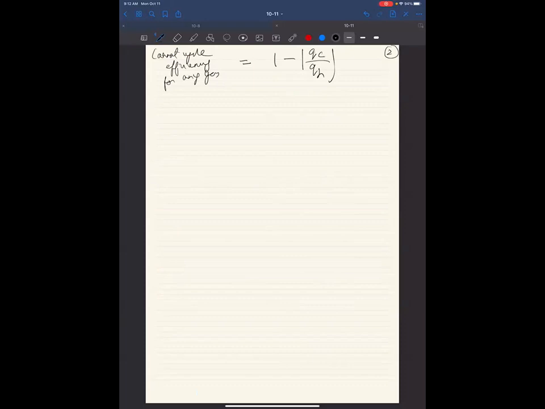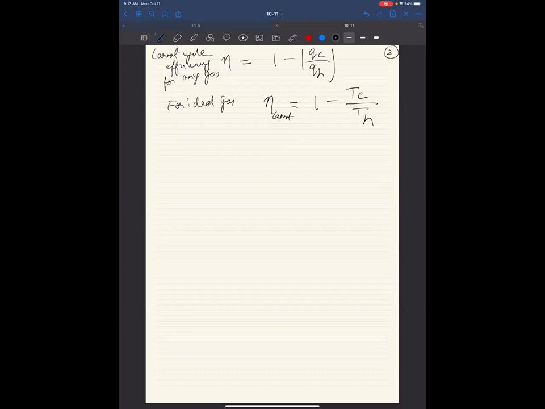This is true only for an ideal gas, right? This is not true in general. In general, this is true only for an ideal gas. For ideal gas, eta Carnot is equal to 1 minus TC by TH.